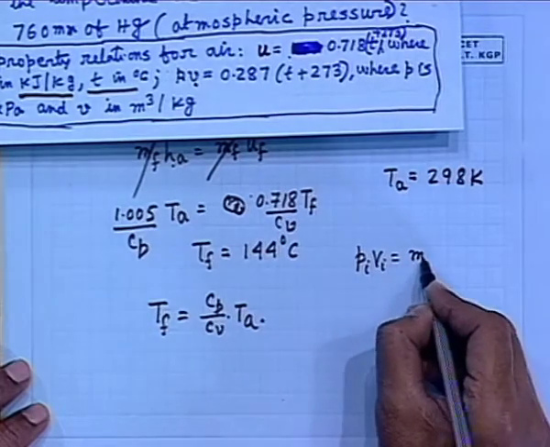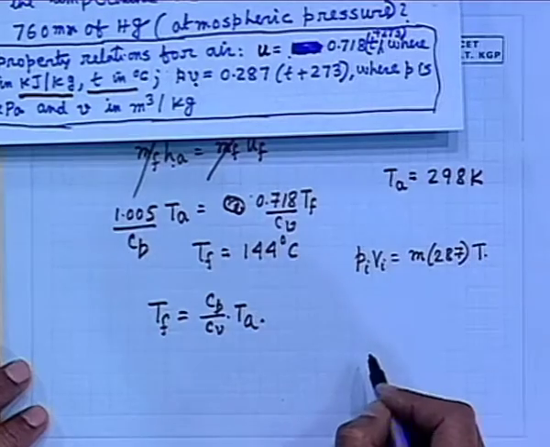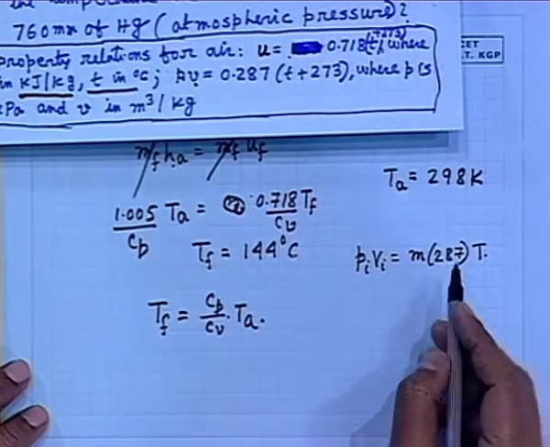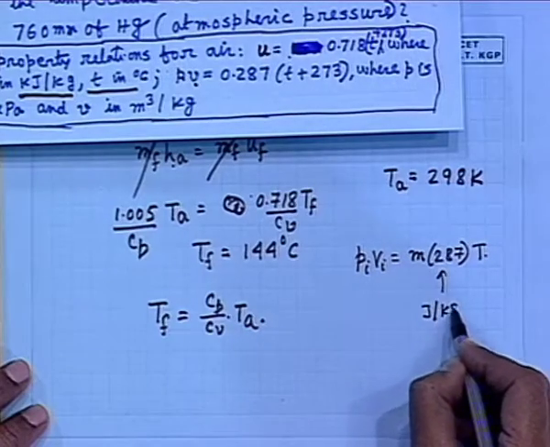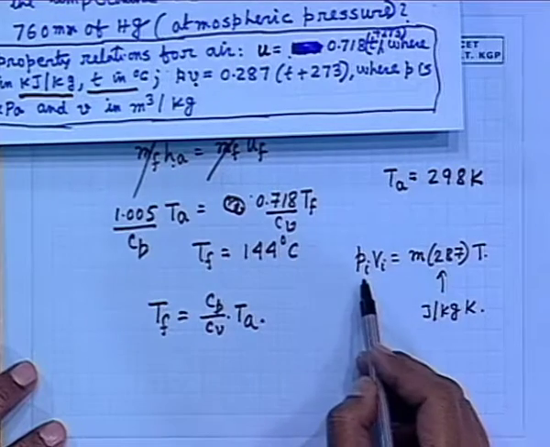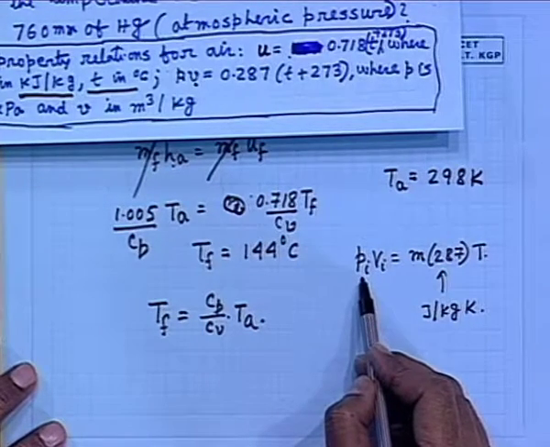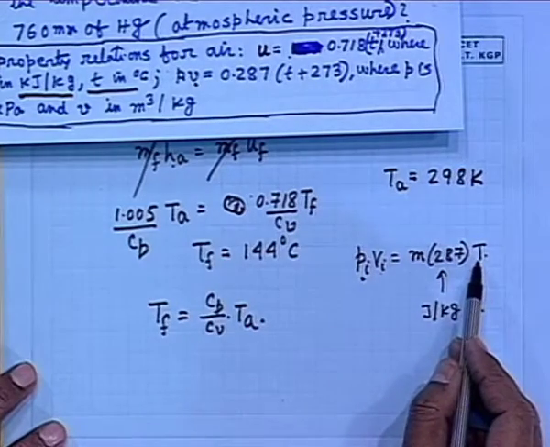When we will be dealing with air, we always put R as 287 into T. This is joule per kg K. So, these things have to be in consistent units: Newton per meter square, meter cube per kg and Kelvin, and this is kg.